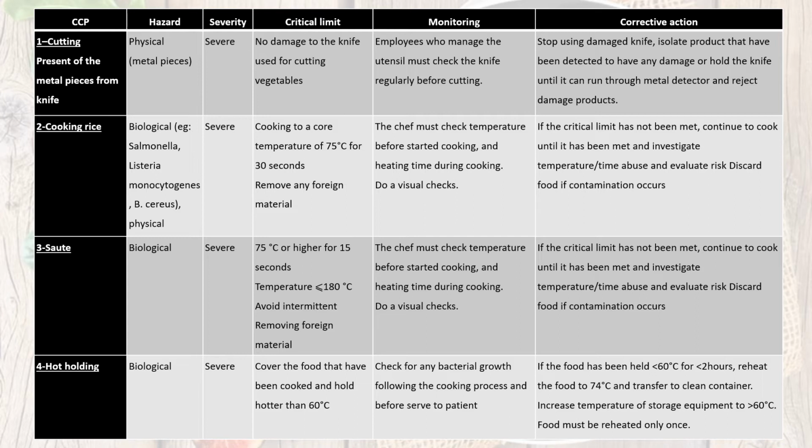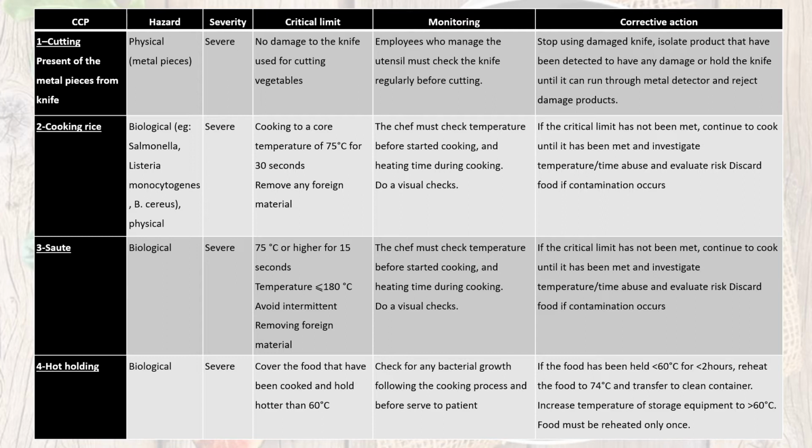For monitoring, the chef must check the temperature before starting cooking and the heating time during cooking, and must do a visual check. For the corrective action, if the critical limit has not been met, continue to cook until it has been met, and investigate any temperature or time abuse, and evaluate the risk. And lastly, discard the food if contamination occurs.